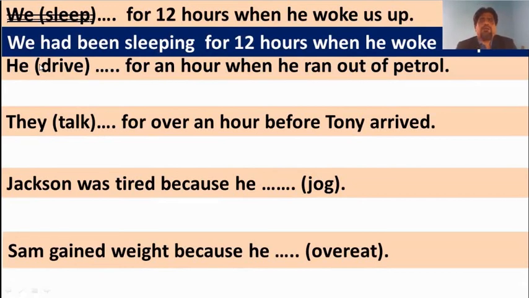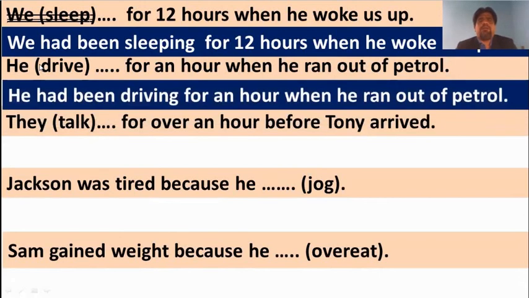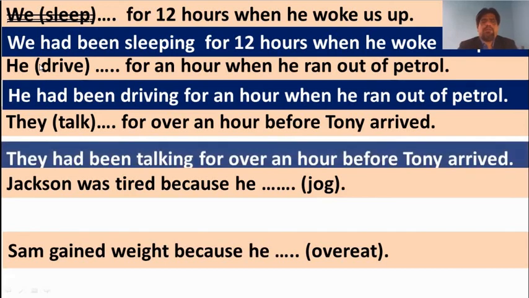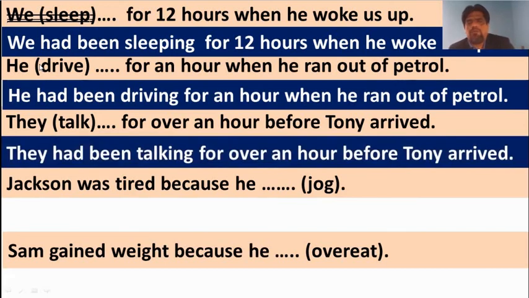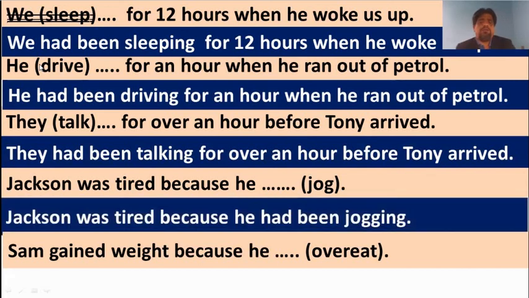Again, he drive for an hour when he ran out of petrol. So had been should be there. He had been driving for an hour when he ran out of petrol. Again use the had been plus ing form. They had been talking for over an hour before Tony arrived. And next, Jackson was tired because he had been joking.